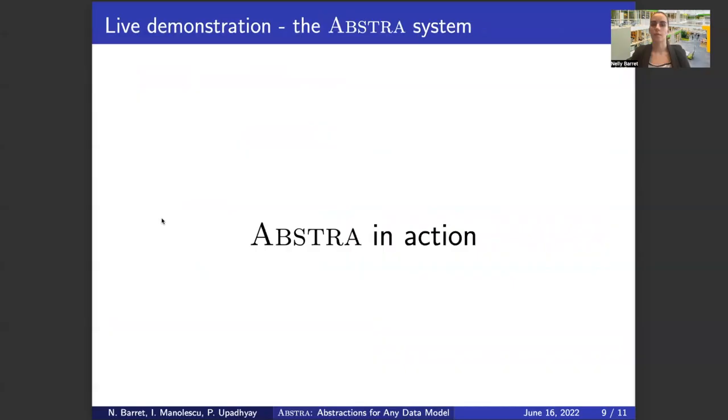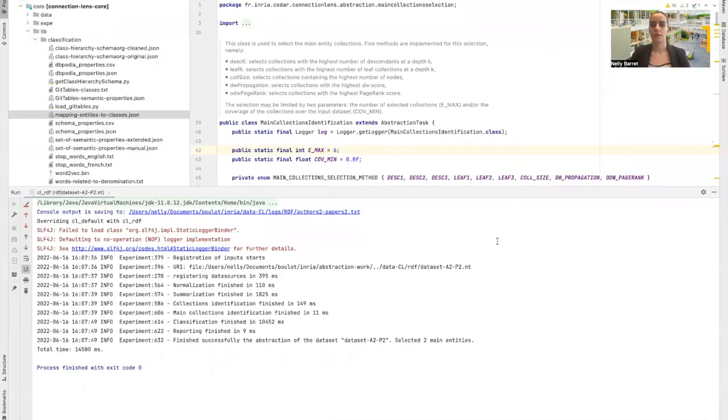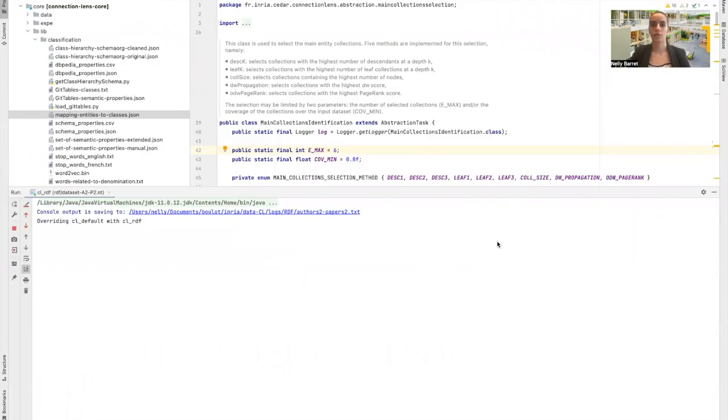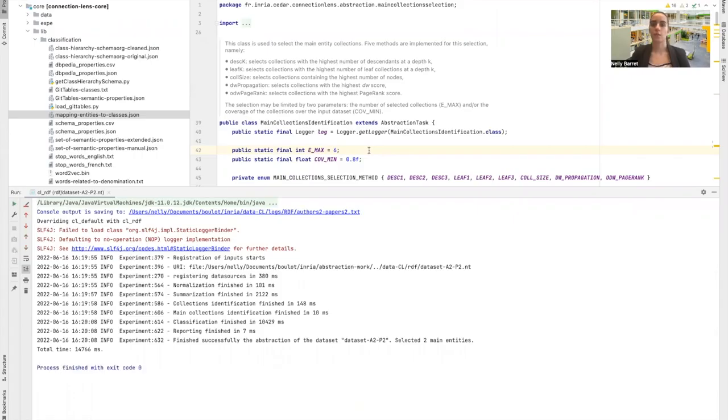Now, I will show ABSTRA in action. So here we will load a dataset of a few authors and a few papers, and here you can see the log of ABSTRA performing on the dataset. Here you have 2 parameters to set the compactness of the description. With MaxEnt, you can set the maximum number of entities you want in the description. With CovMin, you can set the minimal coverage you want to reach.